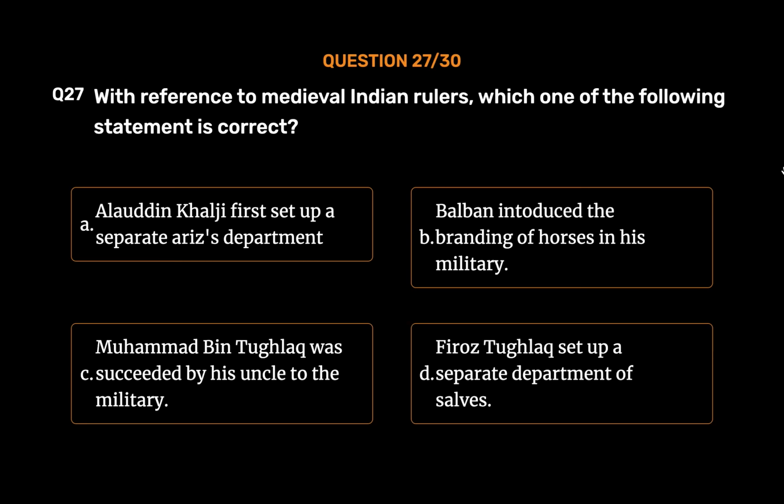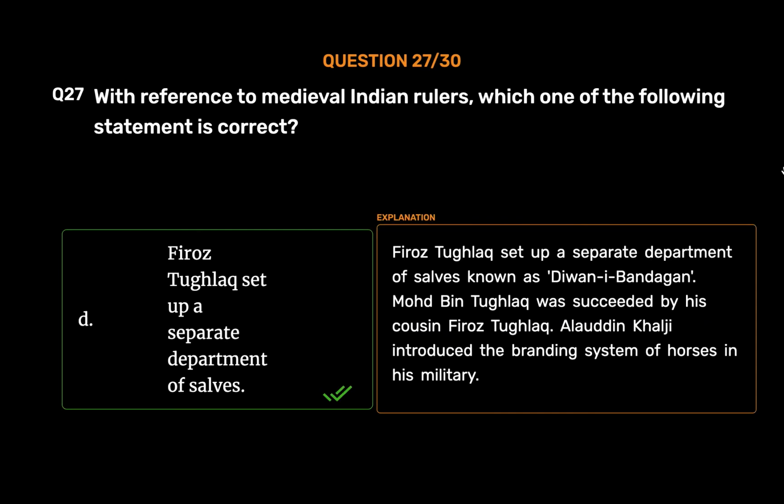Option D. Feroz Tughlaq set up a separate department of slaves. The correct answer is Option D. Feroz Tughlaq set up a separate department of slaves known as Diwan-i-Bandagan. Muhammad bin Tughlaq was succeeded by his cousin Feroz Tughlaq. Alauddin Khalji introduced the branding system of horses in his military.